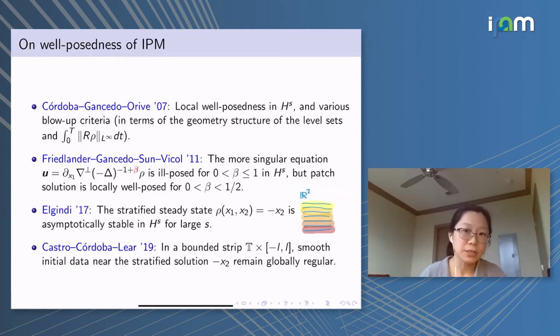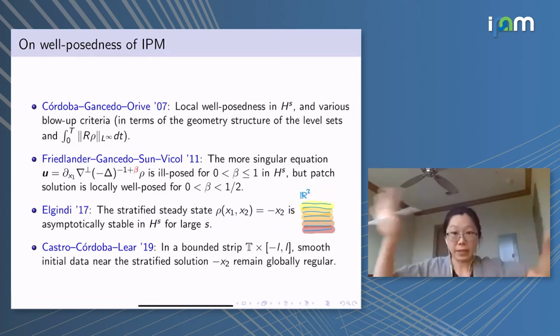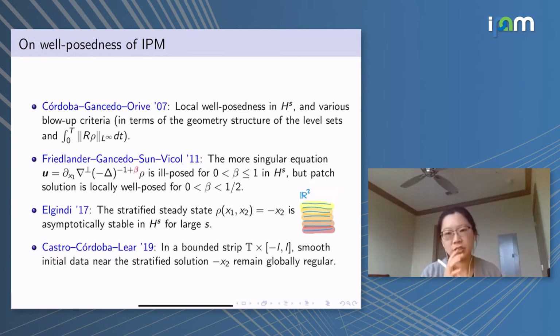Then Elgindi proved that if you slightly perturb this initial data in H^s for sufficiently large s, then, while the stratified data itself lives in R2, the perturbation can either be in R2 or periodic, as long as it's small.